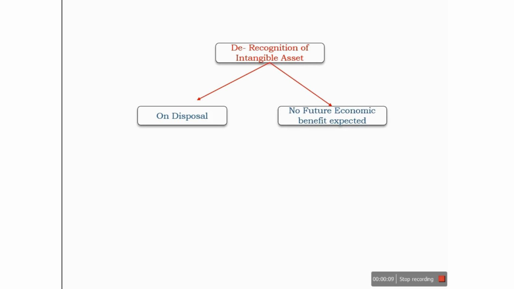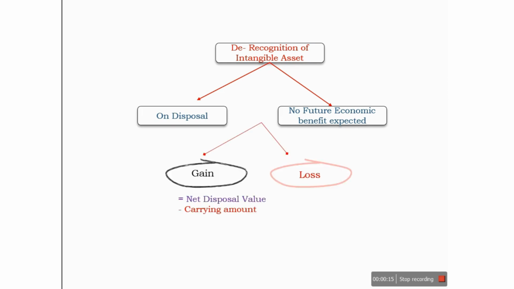The asset will be derecognized from the books of accounts on disposal, or when there is no future economic benefit expected from the intangible asset. The disposal gain or loss, being the difference between the disposal value and the carrying amount, will be recognized in the profit and loss account, and it will be recognized as non-operating income.